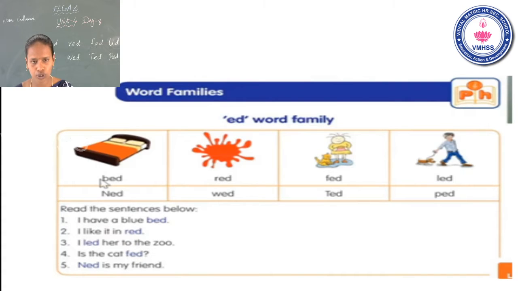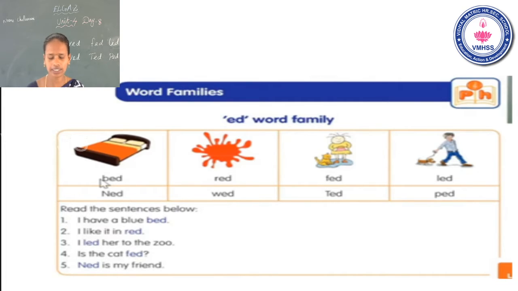Next, fourth one: Is the cat fed? Is the cat fed? Next, fifth one: Ned is my friend. Ned is my friend.